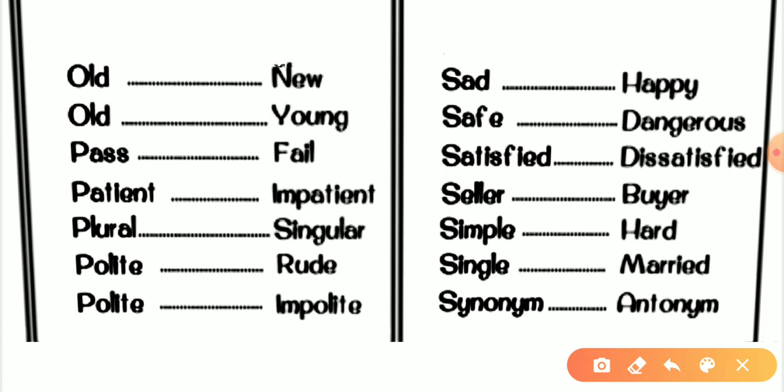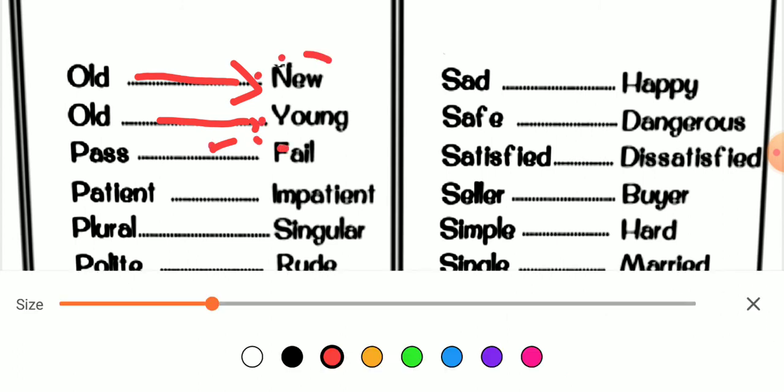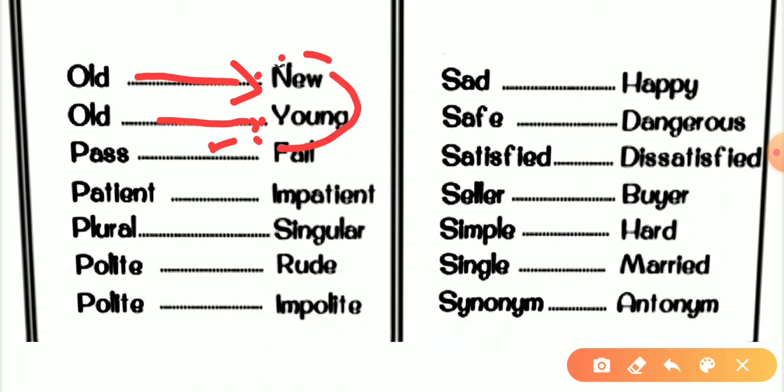Now we are coming to the next word, old, new. Again, old, young and new. If you're working in a company and you get old, then they fire you or make you resign or you get retired. But if you're young or new, then they infuse you. Every organization wants to infuse young blood and refuse old blood, because they think young blood can work hard and work in leaps and bounds.